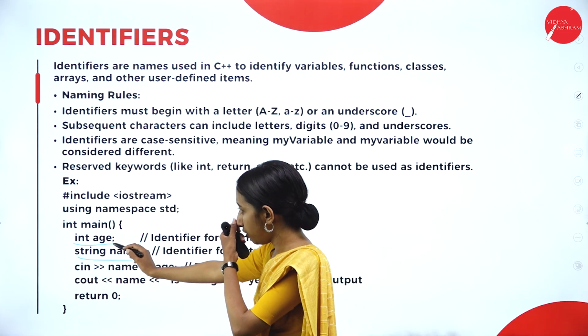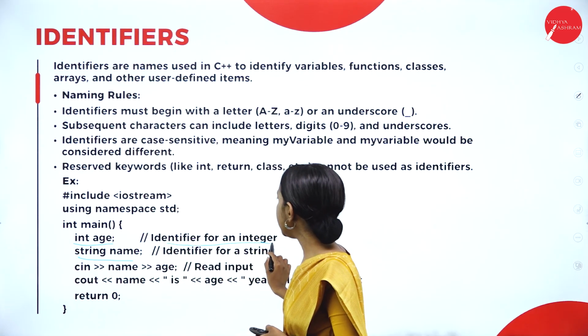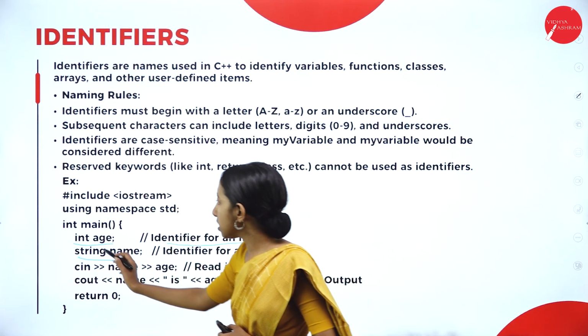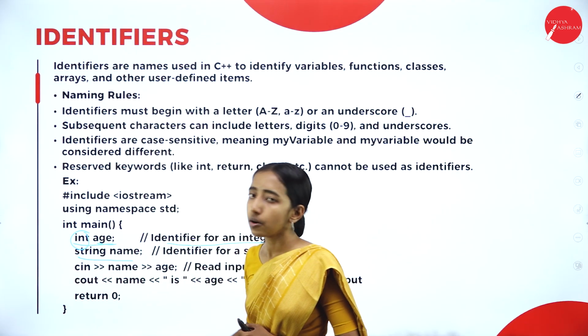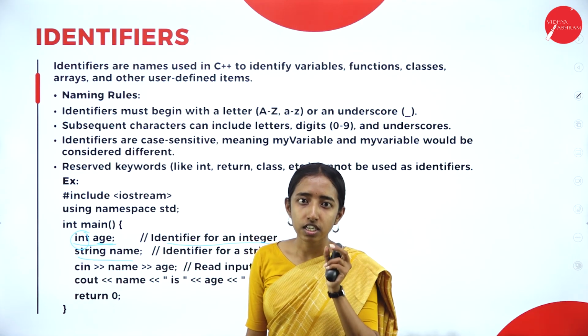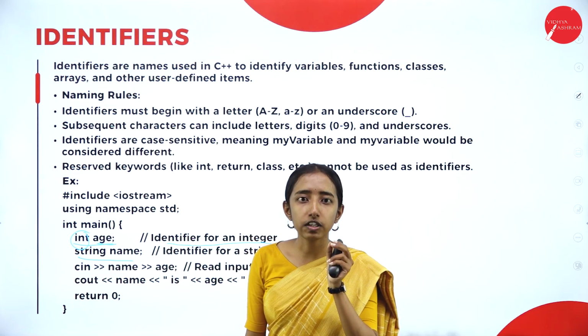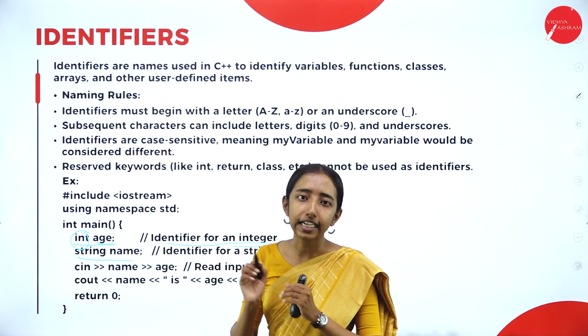So here you see int age, an identifier for the integer. I am using a data type called int and age is the name. Age is the name of the variable that I am giving, of the integer data type.